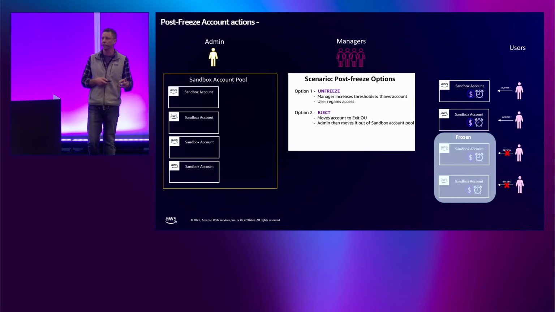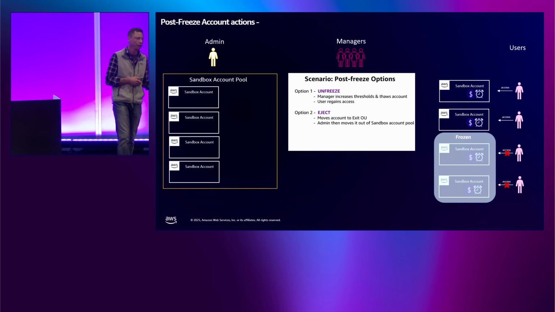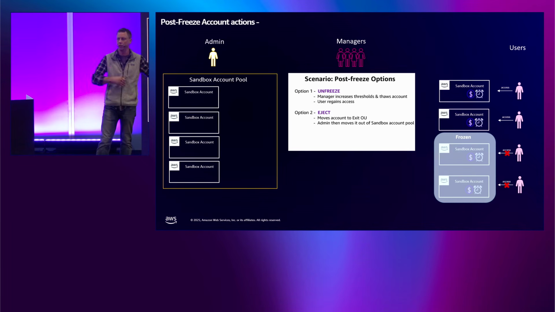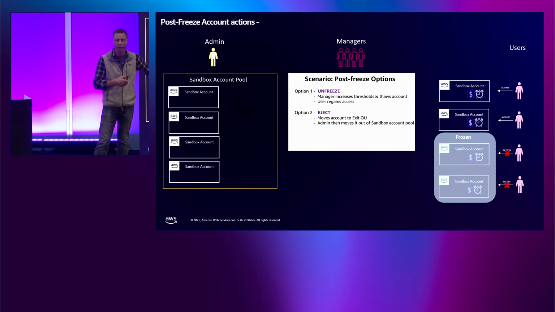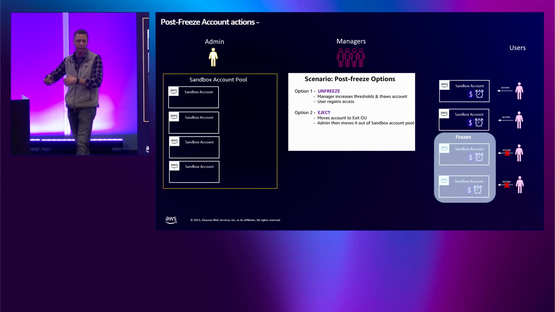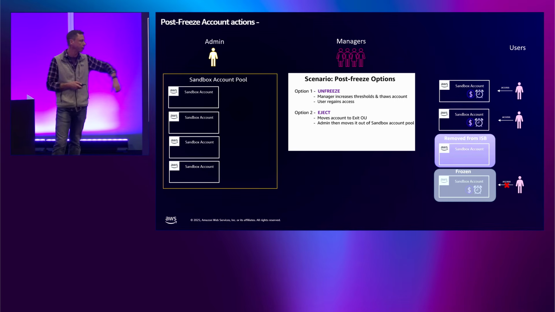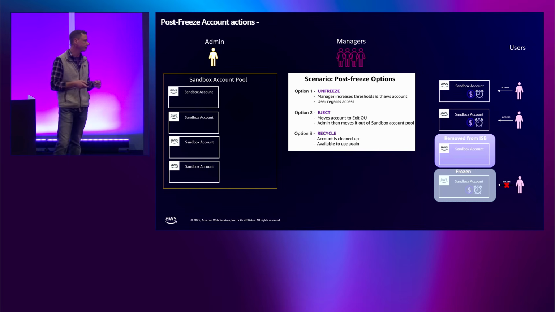Option 2, this is the least common option. We can eject accounts from the solution at any time. We've seen this pattern from customers that have built something. Let's say the Zebra Unicorn gets built. We want to bring it over to our development environment. We're going to move that account to a development OU and no longer treat it as a Sandbox account. We're able to do that. So it's removed from the solution.